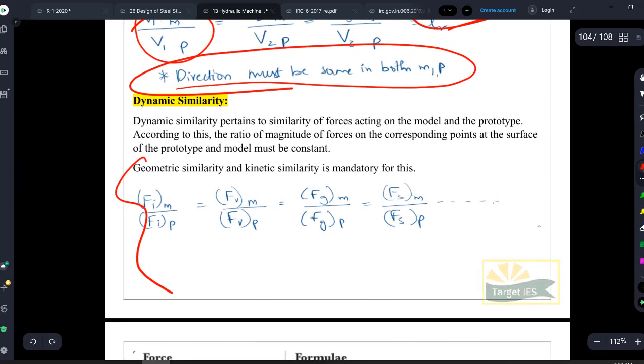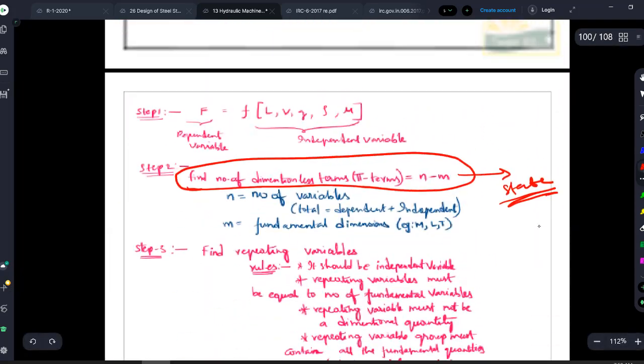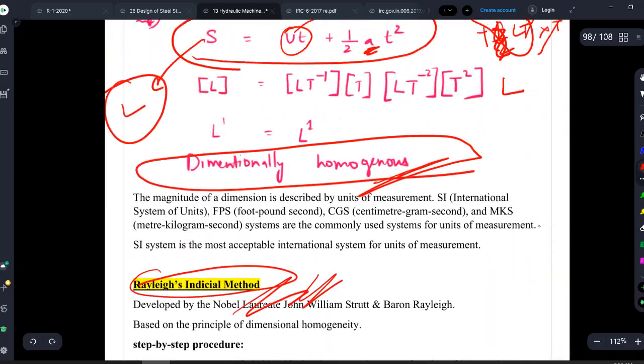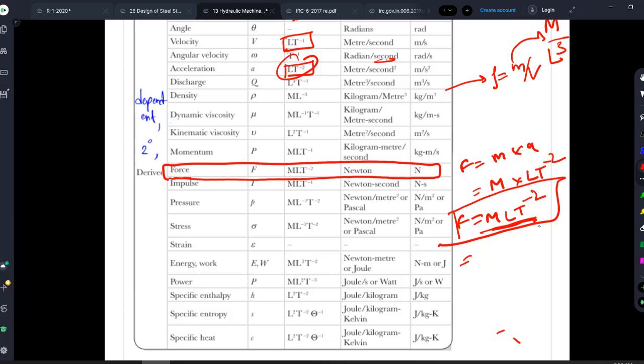From here only a question comes. If there is one question which comes from dimensional analysis, that will be from dynamic similarity. If there are two questions, one question will be from dynamic similarity, and the other question will be something basic: what is the dimension of so and so quantity? You can derive and tick the right answer, or you can remember this page and tick the right answer.